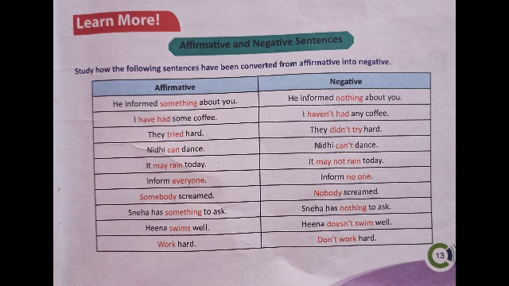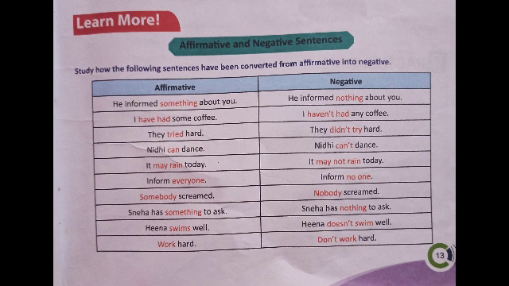Then, I have had some coffee. I haven't had. Have plus not. We know that not gives negative meaning. I haven't had any coffee. They tried hard. Here, children, in the second sentence, I have had some coffee, the auxiliary verb or helping verb given there is have.